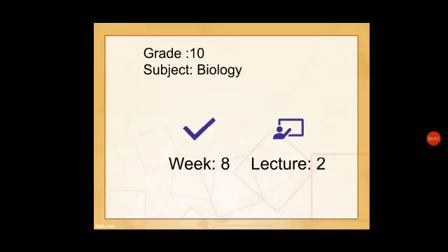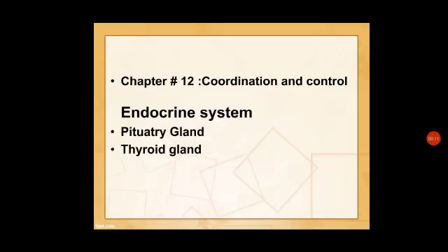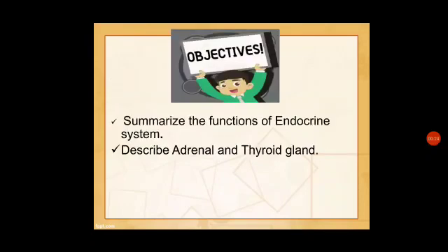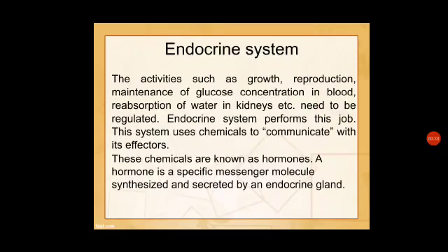I'm fine too. This is week 8 and lecture number 2. We have started chapter number 12, coordination and control, and the topic under discussion is the endocrine system. Today we'll discuss the pituitary gland and thyroid gland. Here are some objectives: to summarize the functions of the endocrine system and to describe the adrenal and thyroid glands.